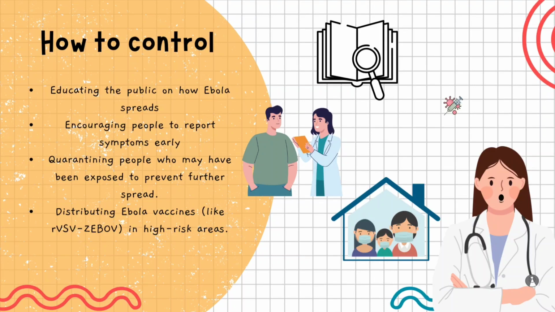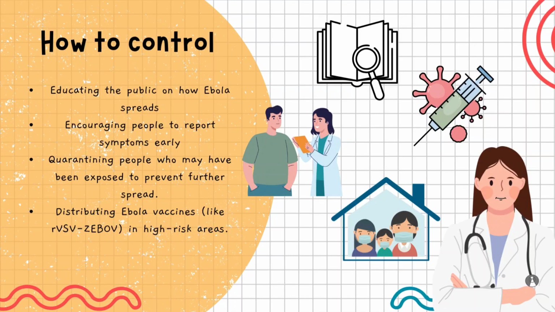Lastly, the distribution of Ebola vaccines, such as the rVSV-ZEBOV vaccine, in high-risk outbreak-prone areas has proven to be an effective tool in preventing new infections, especially among frontline healthcare workers and close contacts of infected individuals. Together, these measures play a critical role in controlling and ultimately stopping Ebola outbreaks.